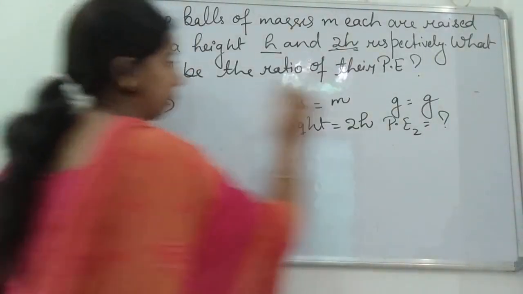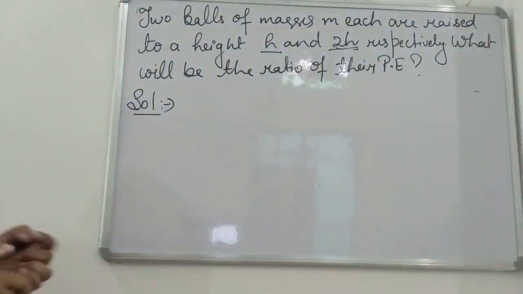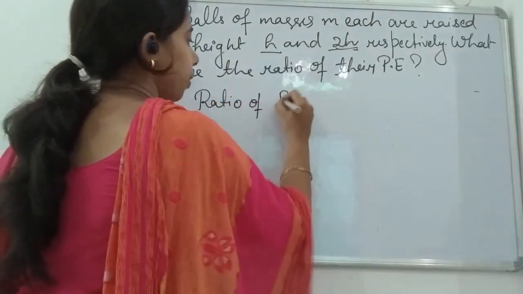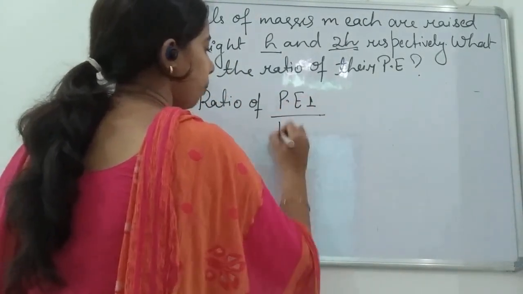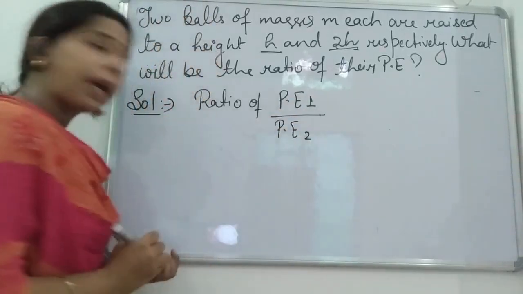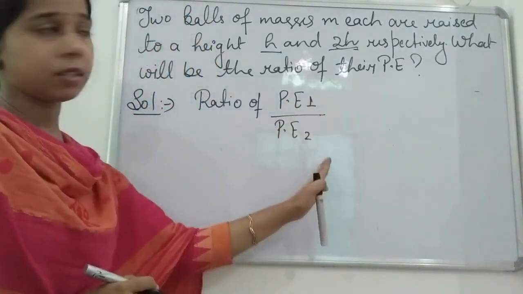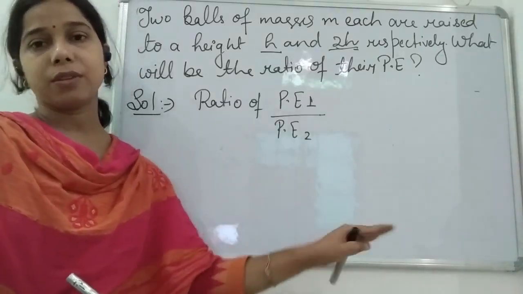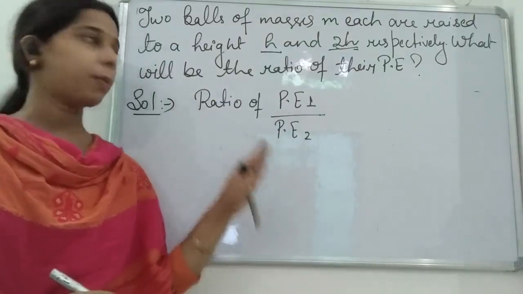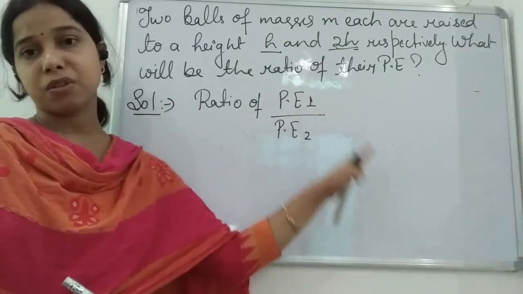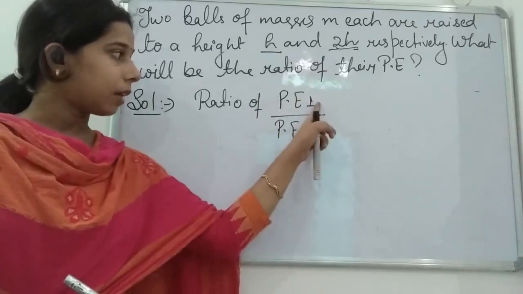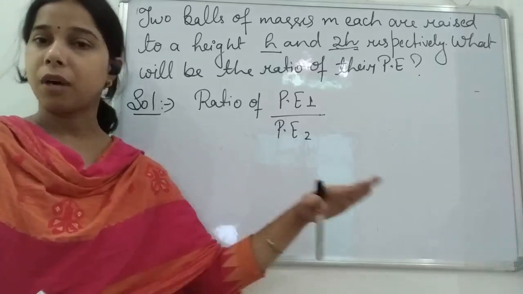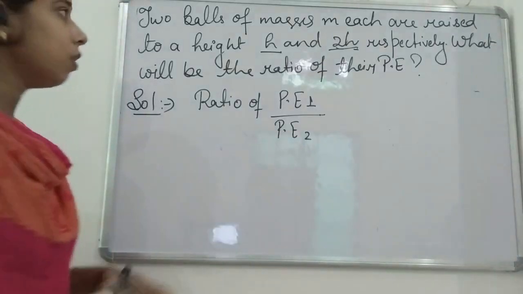So ratio of potential energy 1 upon potential energy 2. I have written it simply; you can write potential energy of ball 1 upon potential energy of ball 2, or potential energy of body 1 upon potential energy of body 2.